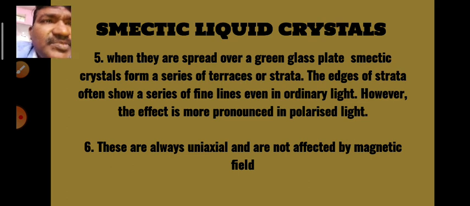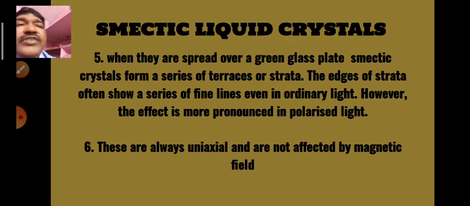Fifth point about the smectic liquid crystals is that when they are spread over a clean glass plate, smectic crystals form a series of terraces or strata. The edges of the strata often show a series of fine lines even in ordinary light. However, the effect is more pronounced in plane polarized light.